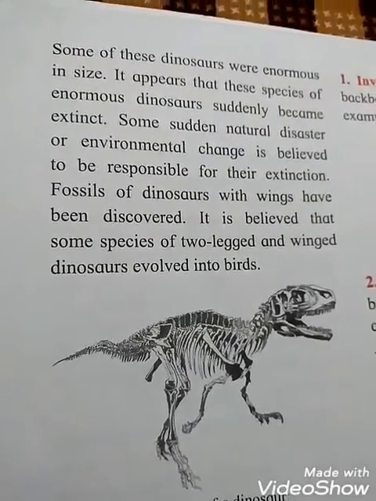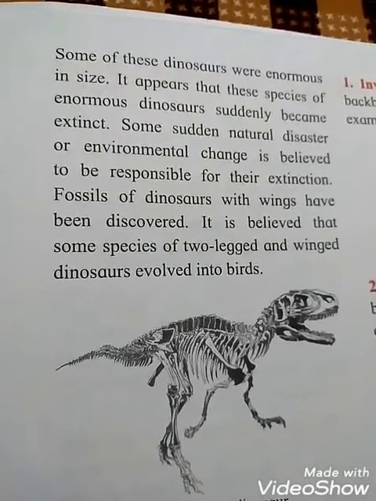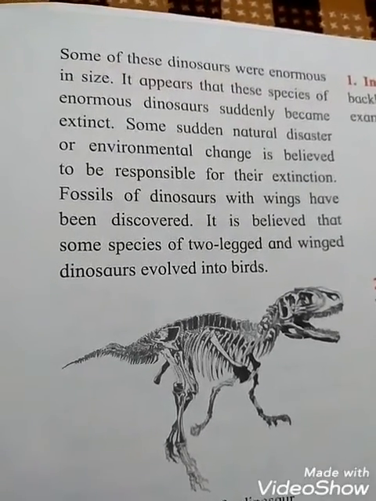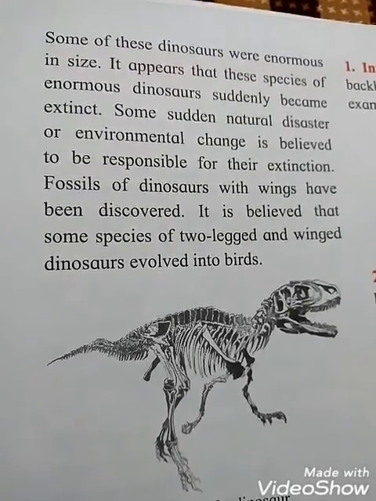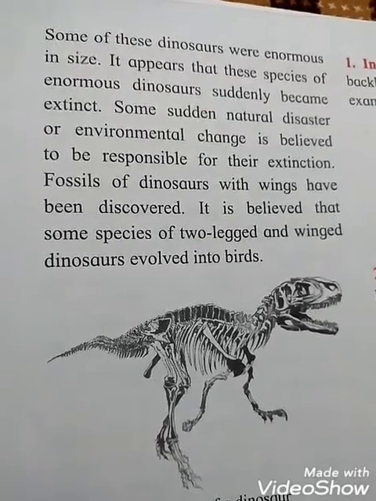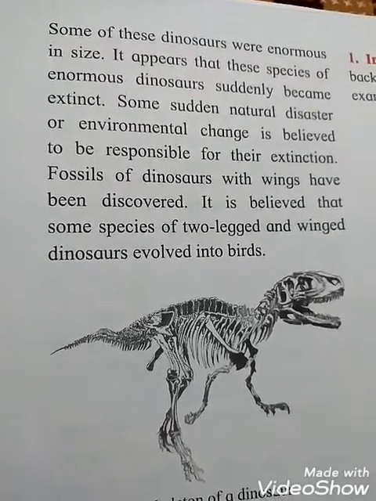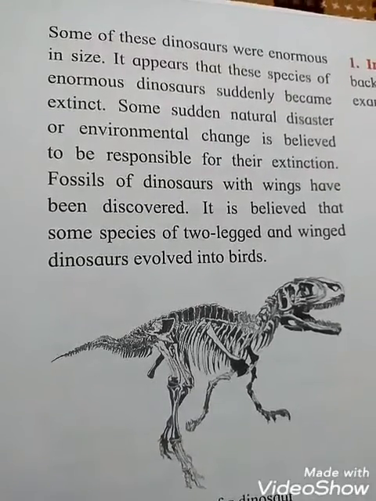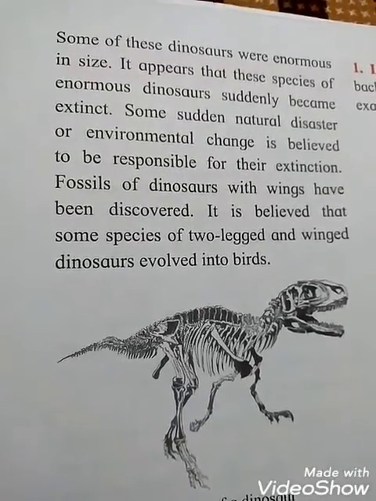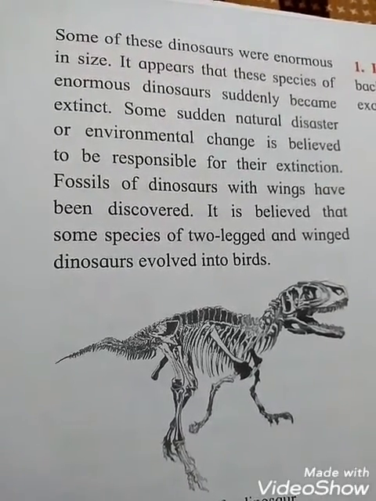Evolved means what students? Having developed through a gradual process. Okay, we can say they evolved into birds.